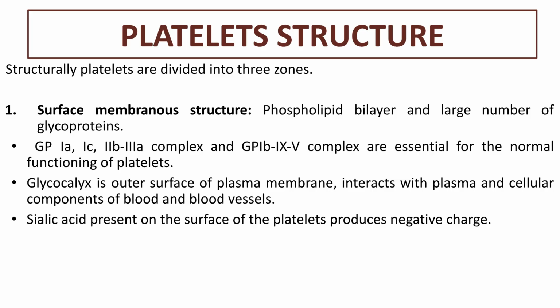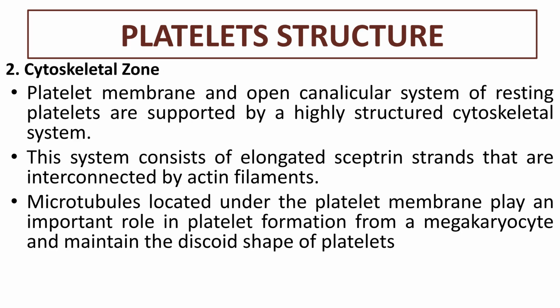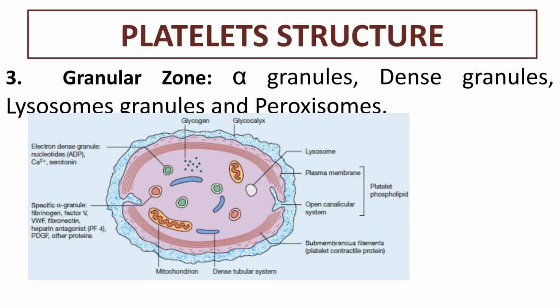Platelets are structurally divided into 3 zones. The surface membranous structure has a phospholipid bilayer and glycoproteins essential for normal functioning, such as GPIa, Ic, and IIb/IIIa. The second zone is the cytoskeletal zone. This system supports the platelet membrane and open canalicular system. Microtubules help maintain the discoid shape of platelets and are important for their formation. The third zone is the granular zone, which contains alpha granules, dense granules, lysosomes, and peroxisomes.